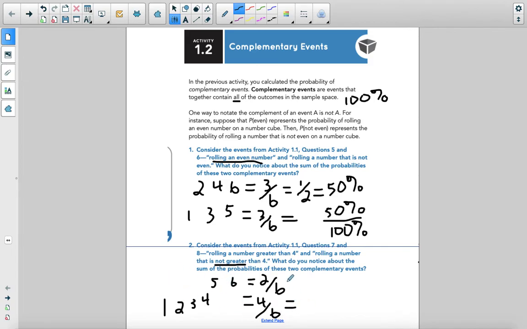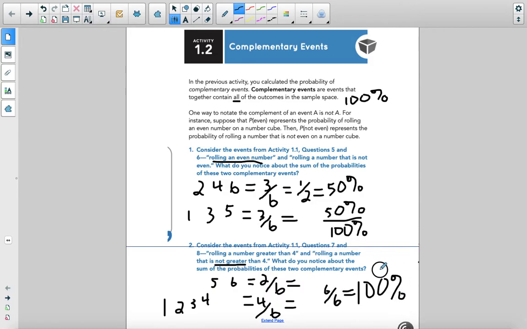And if I add these two up together, this time let's do it with a fraction. Oh, look, they're already common denominators, which you already know that we need when we add fractions. 2/6 plus 4/6 is going to give me 6/6. Oh, and what do you know? That, once again, is 100%, just like we got above.